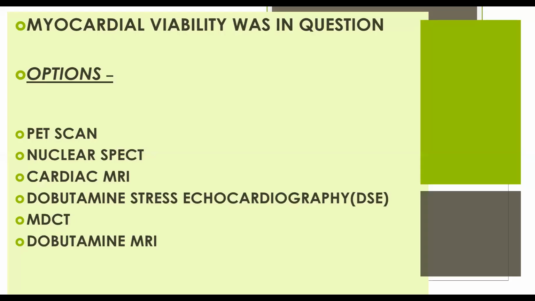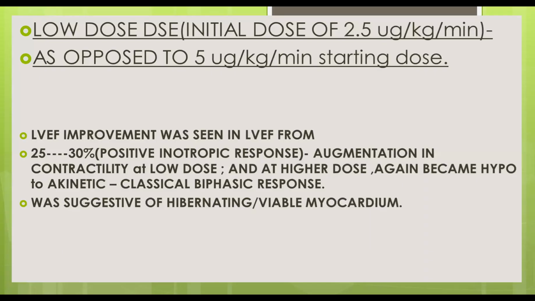Yes, it was basically a low dose dobutamine stress echo, because usually we start at 5, but in low dose it is particularly mentioned that the initial dose should be 2.5. In low dose dobutamine, if we can see an increase in the contractility of the left ventricle, it is indicative of myocardial viability.